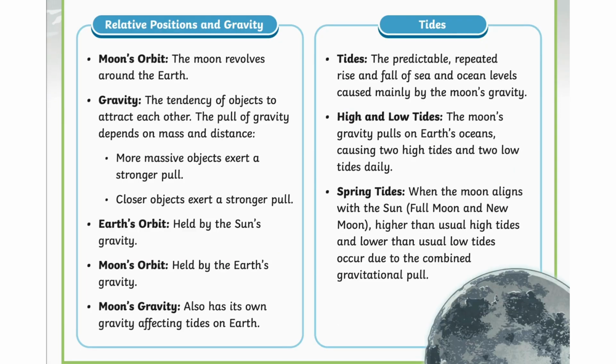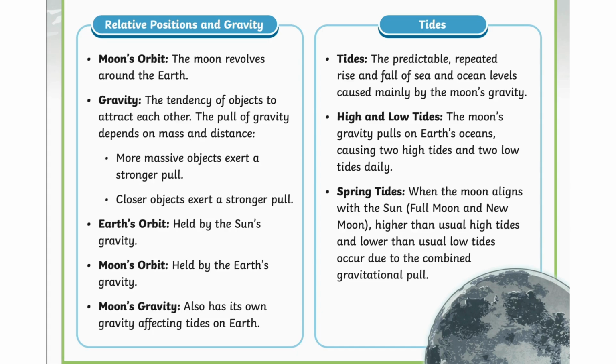Relative positions and gravity. Moon's orbit. The moon revolves around the earth. Gravity. The tendency of objects to attract each other. The pull of gravity depends on mass and distance. More massive objects exert a stronger pull. Closer objects exert a stronger pull. Earth's orbit, held by the sun's gravity. Moon's orbit, held by the earth's gravity.